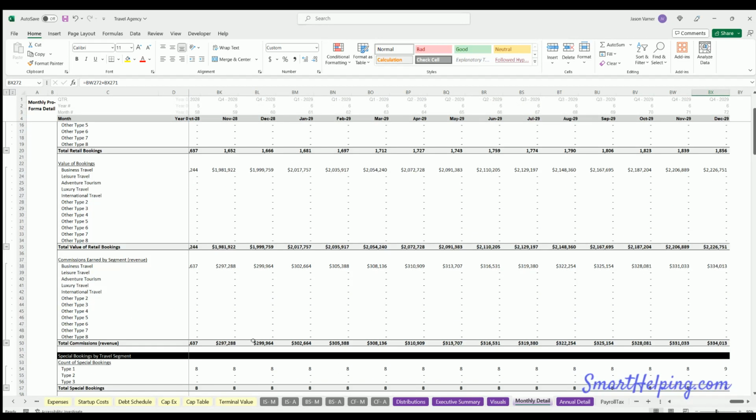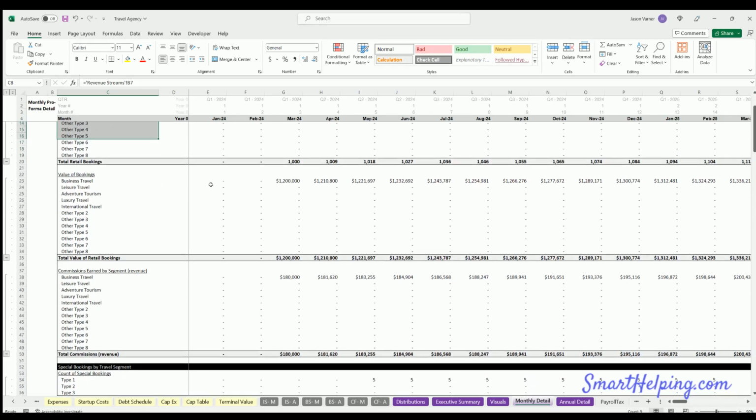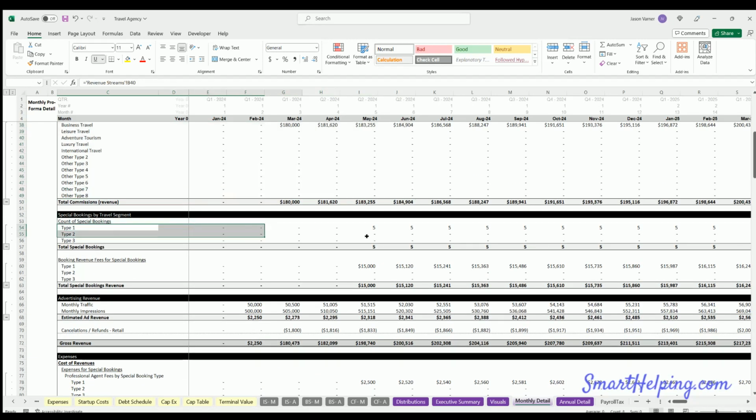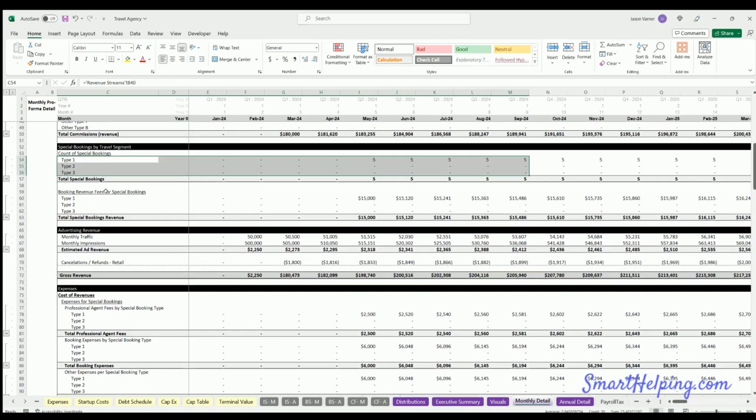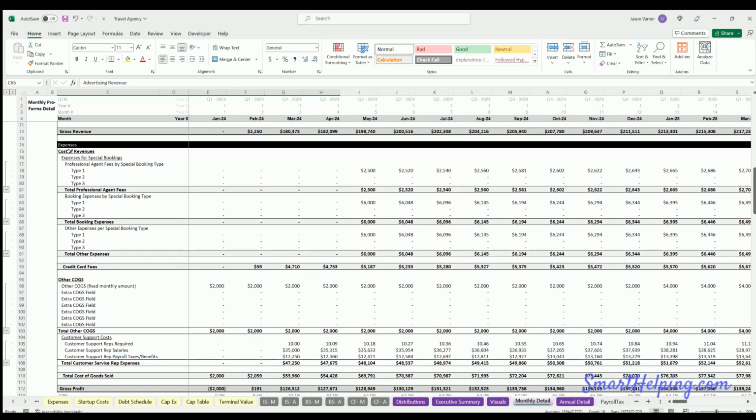Now, monthly detail, we've been back and forth here. This is a really important tab. This is where you're going to see the detail of how many bookings you're doing by segment, what is the value of those bookings, how much commissions are you earning. This is your top line revenue. Then we've got the same deal, but for special bookings, those booking revenue fees, advertising revenues, total revenue, and then we have all our cost of revenues here.